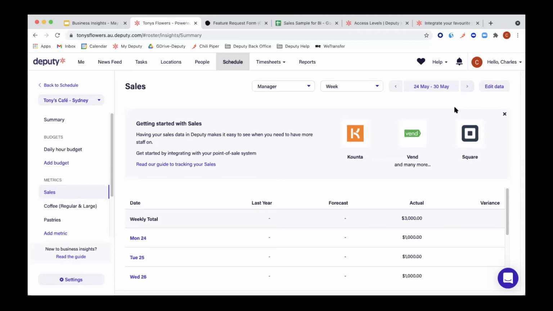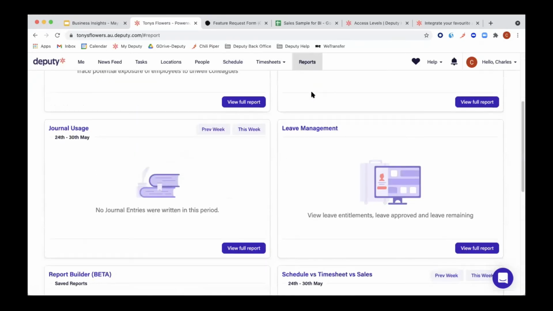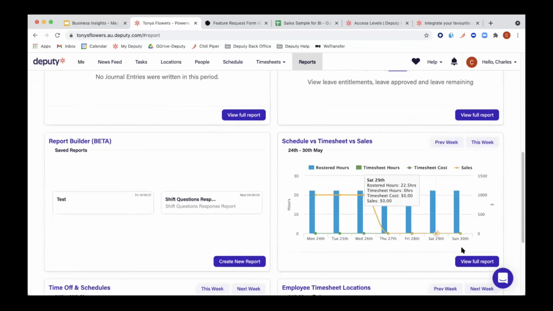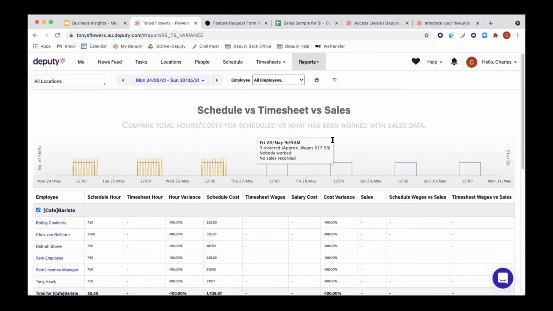I think we should also show, Charles, the report section for sales versus timesheets versus schedule. If you want to look backwards, for example, see all your sales for the last month compared to your timesheet wages for the last month, the best place to do that is actually not in the Business Insights. It would be in the report section. So this report, the schedule versus timesheets versus sales report, is the one that we would recommend for this.